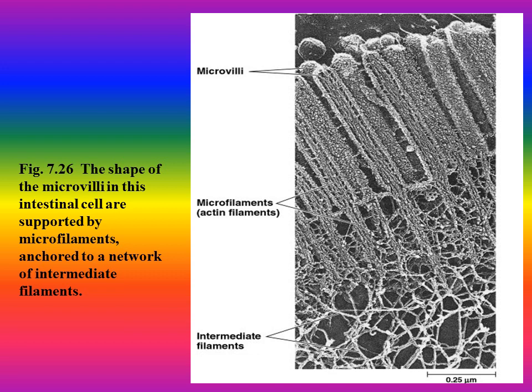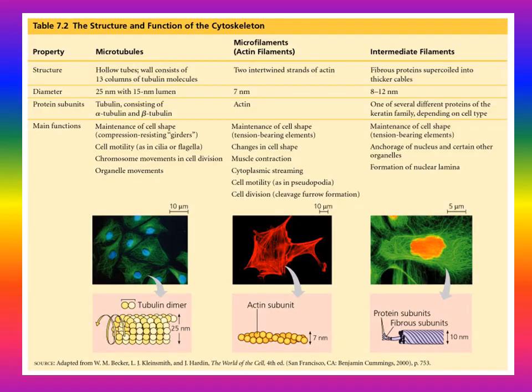This is the shape of the microvilli of the intestinal cells, supported by microfilaments anchored to a network of intermediate filaments. This is the electron micrograph picture of intermediate filaments and microfilaments, which are contained in the microvilli, which are above the villi of the intestine, inside the intestinal lumen.